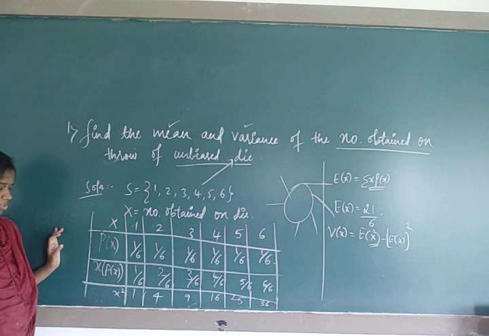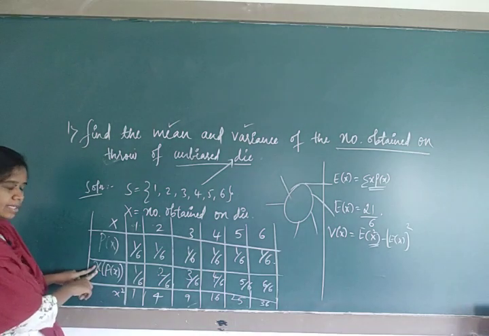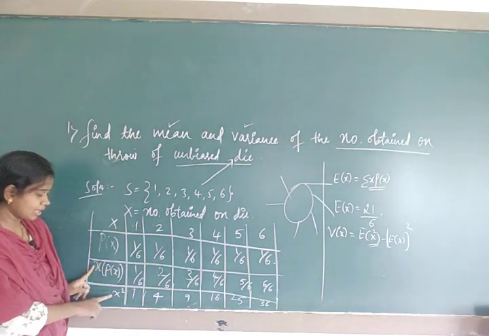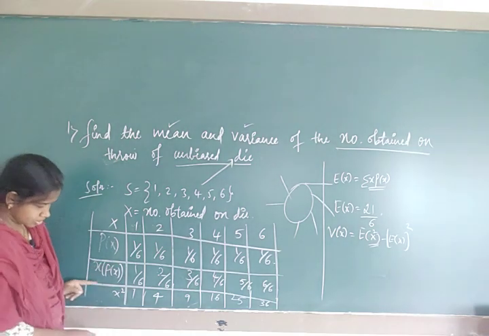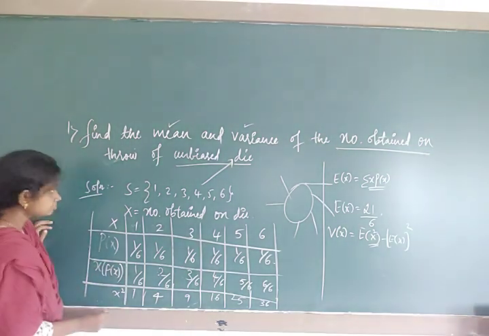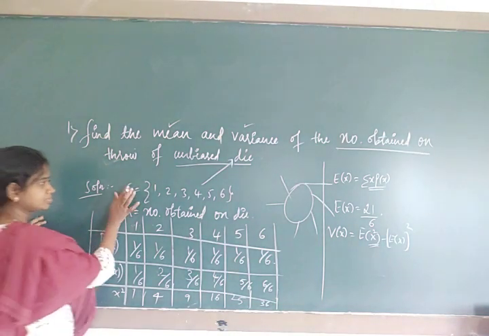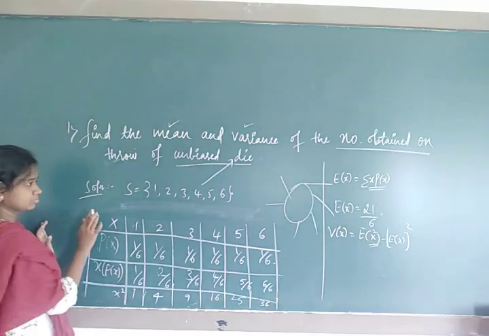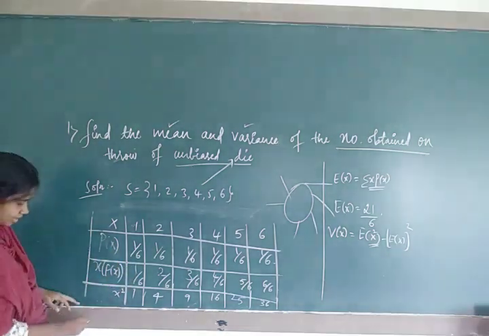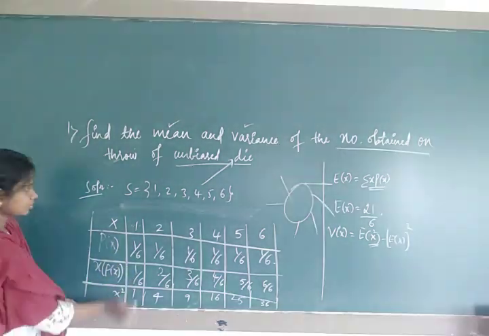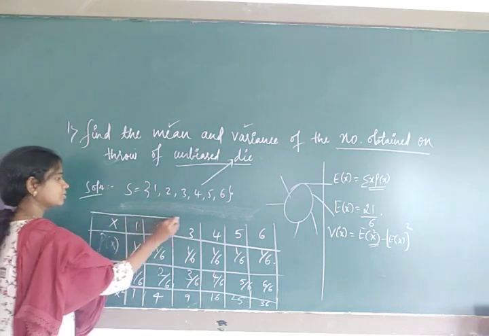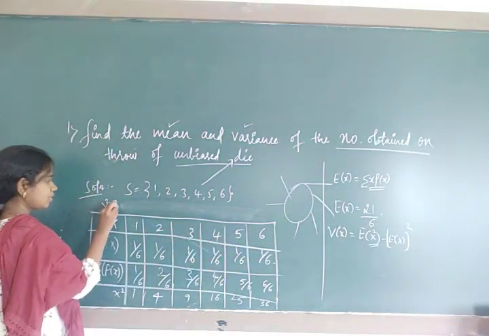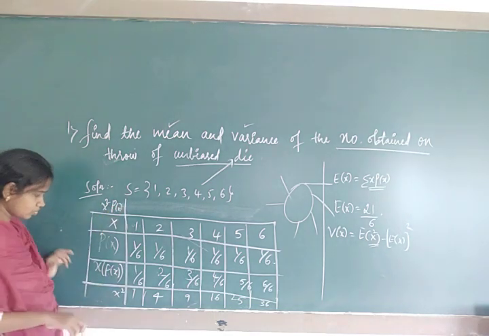Next we need one more column: as in the mean we had x p x, in the variance there will be x square p of x.